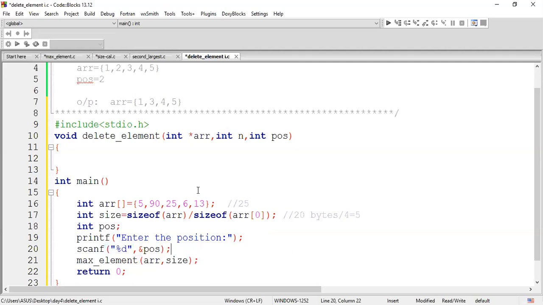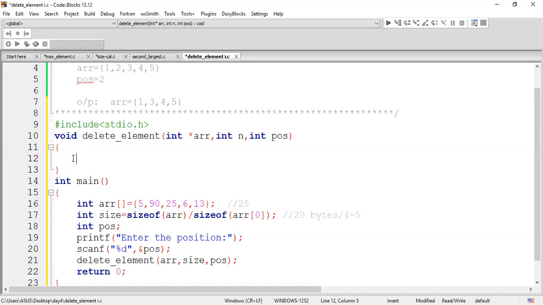If you want to delete an element in an array, I need the array name, the size of it, and which position I'm supposed to delete. So I'll pass these three pieces of information to the function. The function name has been modified, right? So let me modify the function name here also, delete element. Now let us go further.